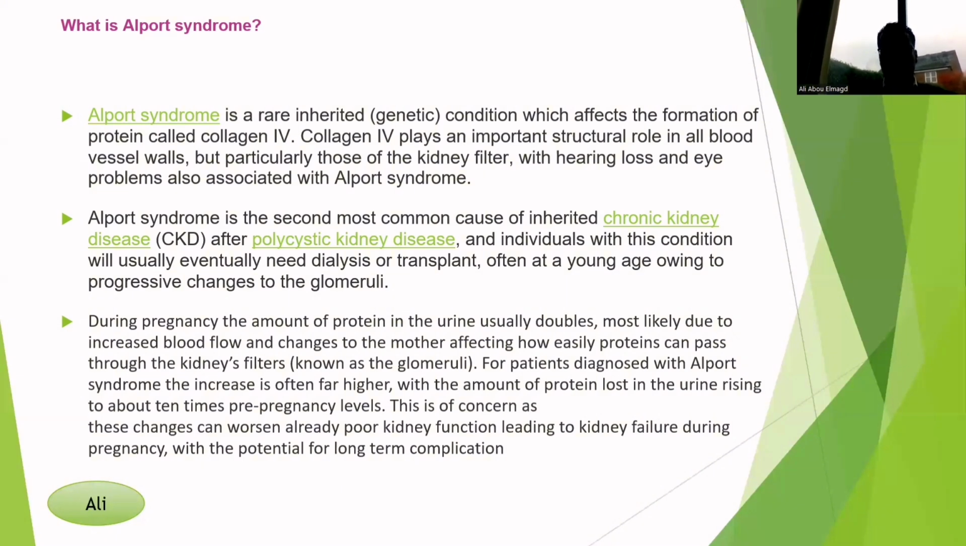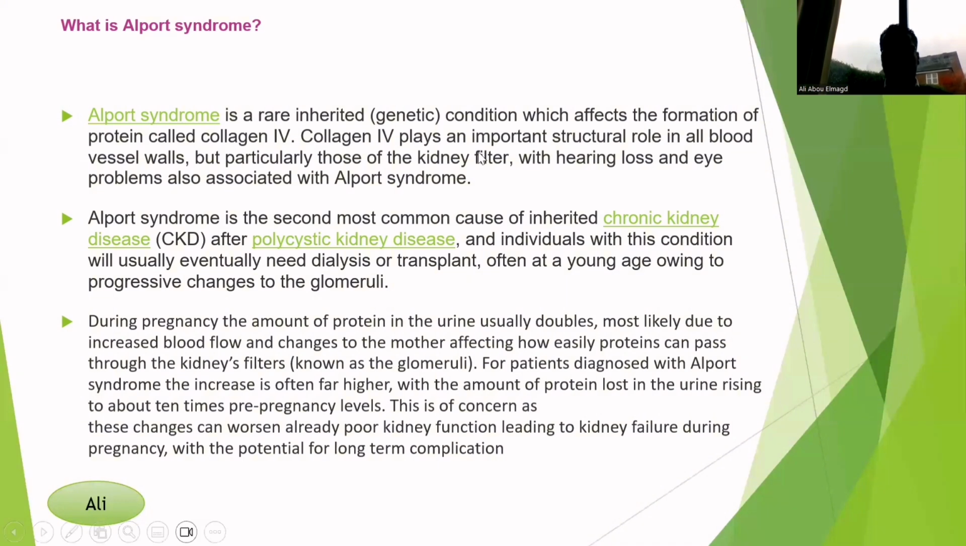Normally, a pregnant woman has an increase in the protein in her urine, and this may be due to the increased blood flow during pregnancy. But the people who have Alport syndrome have a far higher amount of protein in their urine, and this will worsen her kidney function during the pregnancy.